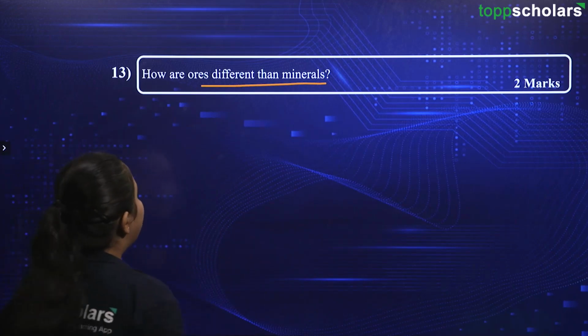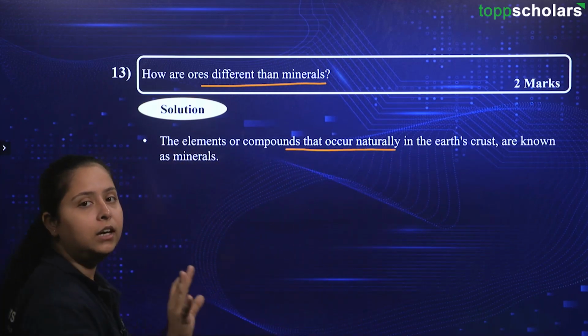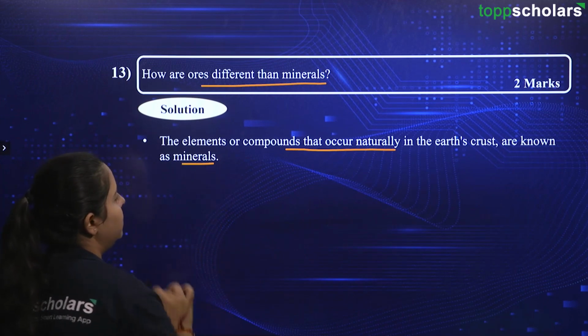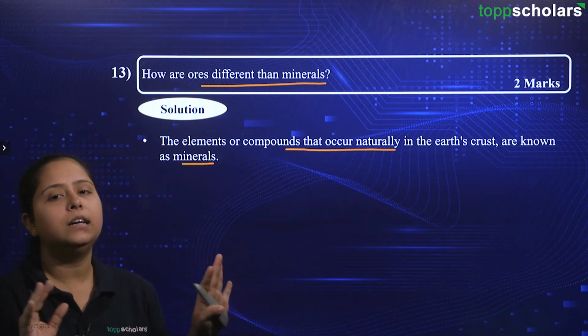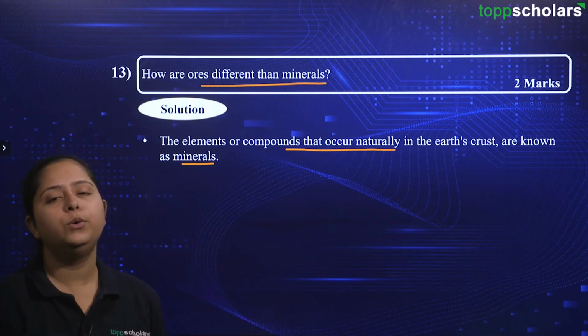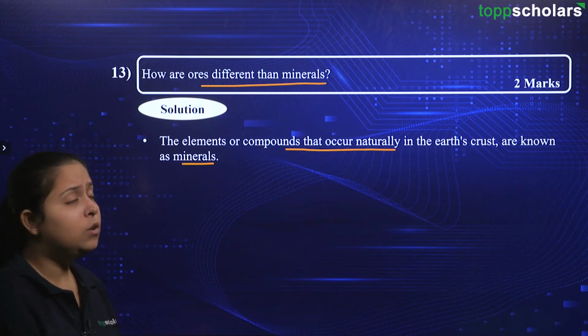So, in the solution part, it says that the elements or compounds that occur naturally in the Earth's crust are known as minerals. Okay, so basically whatever elements or compounds we are getting in our Earth's crust, all are referred to collectively as minerals. Alright, going ahead, now what are ores?